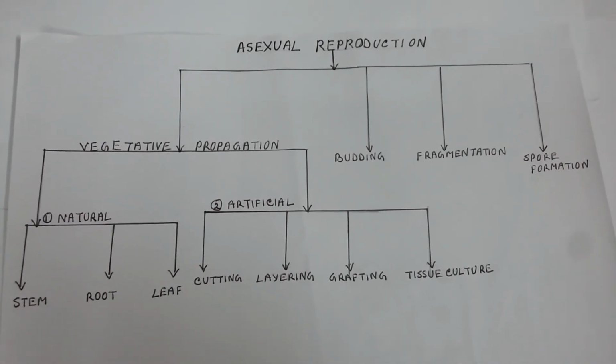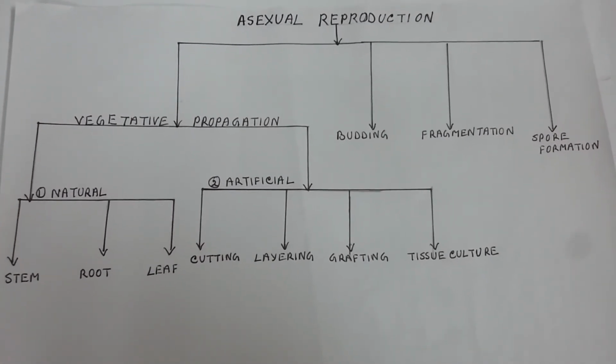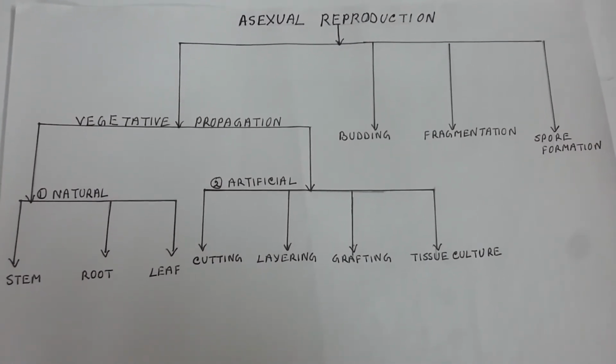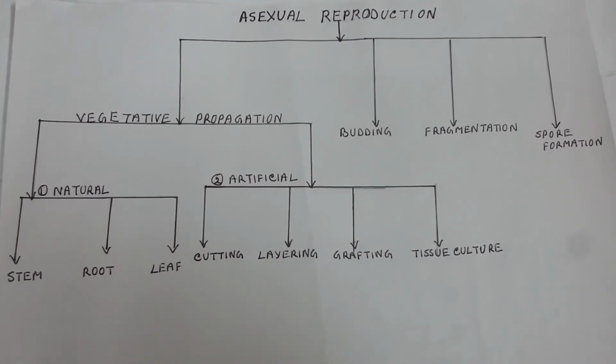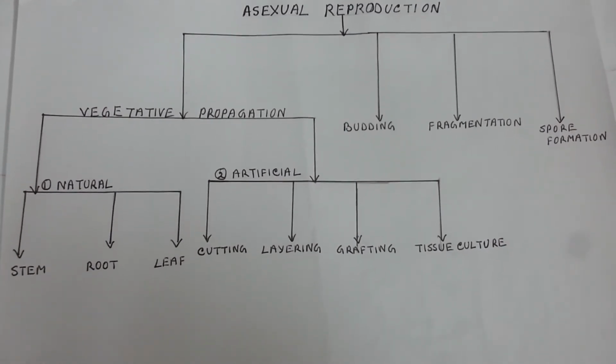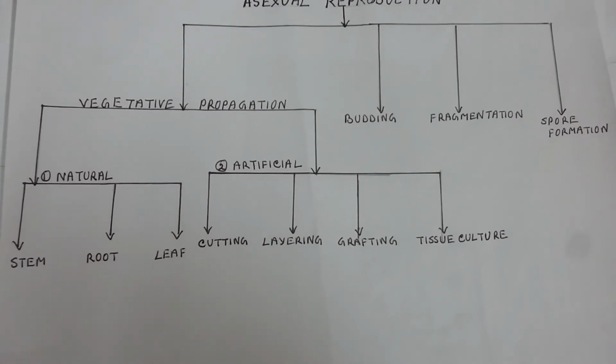Asexual reproduction can be categorized into vegetative propagation, budding, fragmentation, and spore formation. Vegetative propagation is of two types: natural vegetative propagation and artificial vegetative propagation.